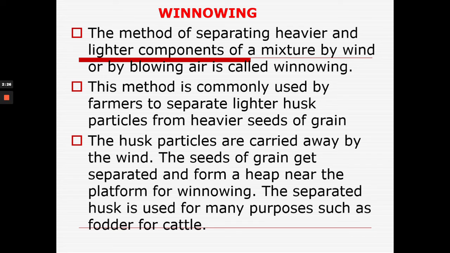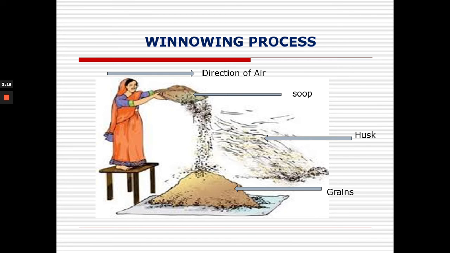The next method is winnowing. The method of separating heavier and lighter components of a mixture by wind or blowing air is known as the winnowing process. Here you can see in this picture the woman is pouring this mixture of grains and husk. Grains are heavier, so they fall nearer, and as husk particles are lighter in weight, with the help of wind they fall away. So both get separated with the help of wind.